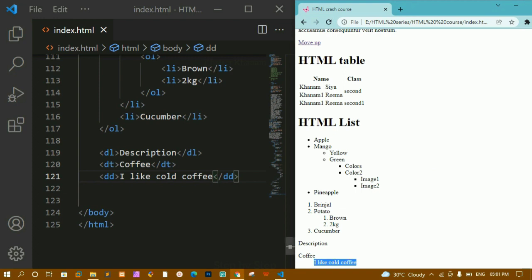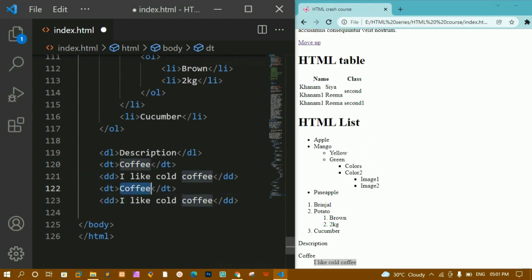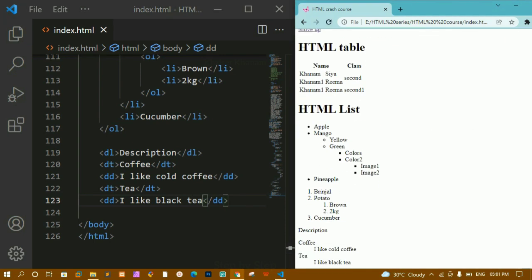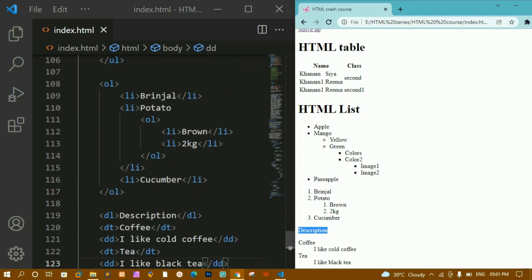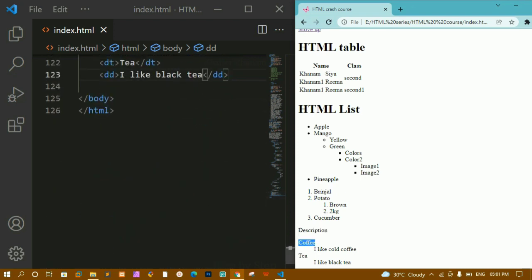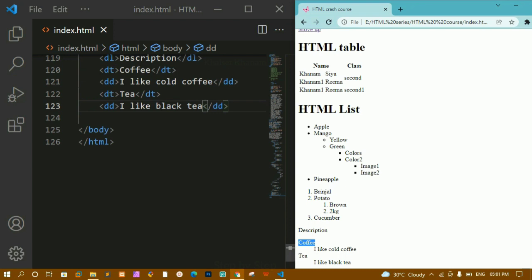For tea, again I can just copy this one and here I'm just going to paste. Instead of coffee I'll be writing here tea, and here I'll be writing I like black tea. I'll just remove this. I'll save this. I'll refresh this one. Now you can see for coffee I'm having this description data, and for this description term I'm having this description data. Okay, this is all about the description list. There are basically two types, ordered list and unordered list. And description list, if you just want to give any description, then you can use that one.